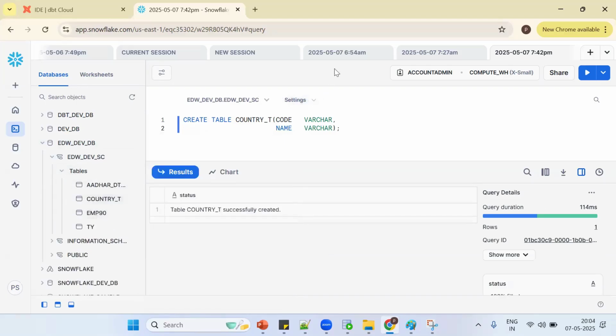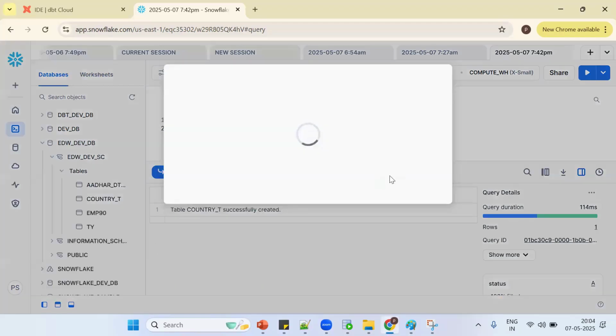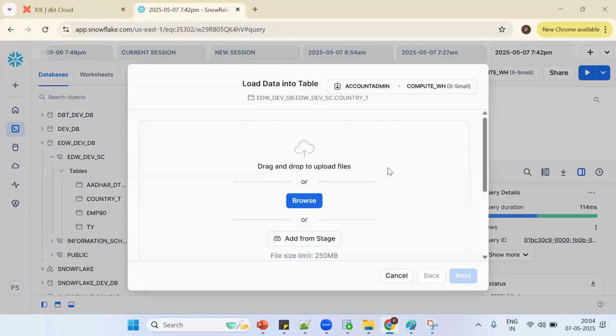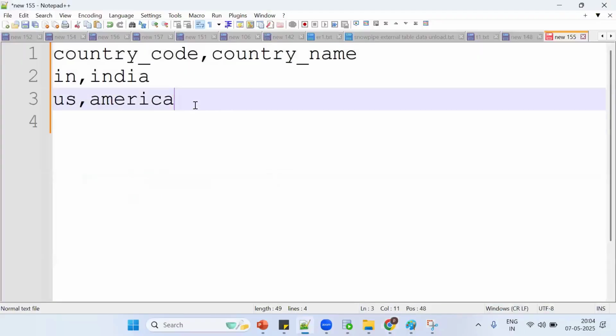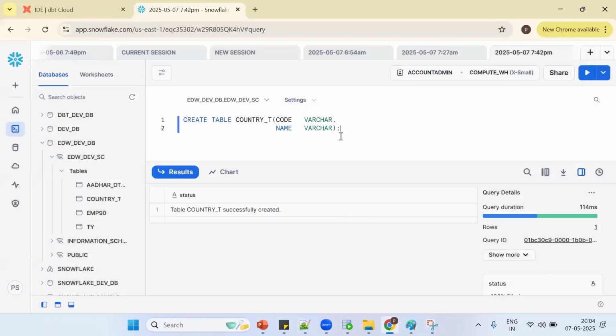Now this data, what should I do? We should do the loading. So here you need to understand the functionality: we are having one .csv file, and this data I want to access in Snowflake. How to access? First, we should create the table and load the data by using the load data option. This is one behavior. Now, instead of doing it like this, in DBT we are having a concept of what? Anybody? What concept are we having?